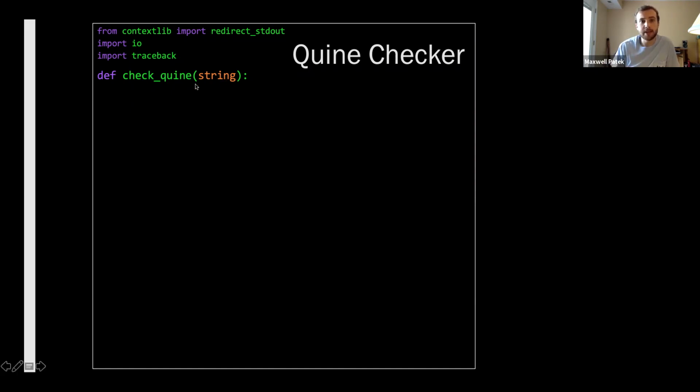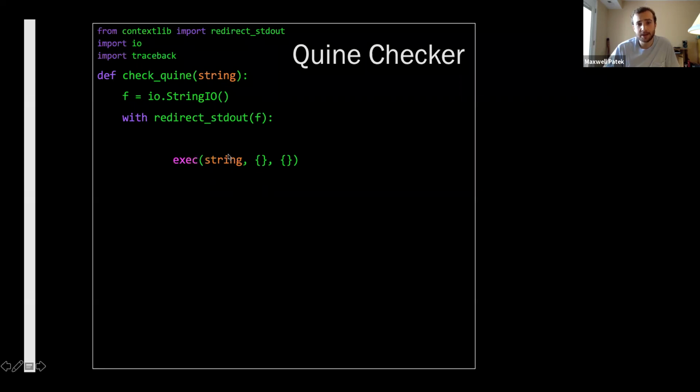So check quine. We take in a string. We want to see if that string is a quine. We're going to have to execute that string, and we want to capture what it outputted. So we use this output context manager. And then we execute the string. We restrict its globals and locals to nothing, so that it doesn't get to take advantage and hack us or anything. It's just an empty Python environment.